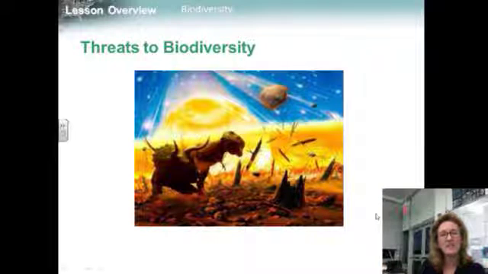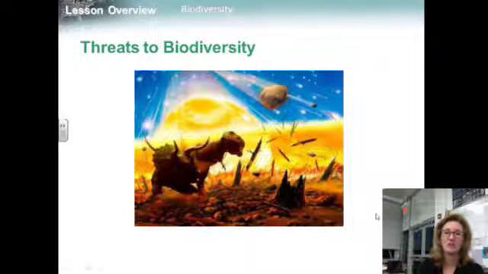Species diversity is related to genetic diversity. The more genetically diverse a species is, the greater its chances of surviving disturbances. So, as human activity reduces genetic diversity, species are put at a greater risk for extinction. Species diversity is also linked to ecosystem diversity. As ecosystems are damaged, the organisms that inhabit them become more vulnerable to extinction. Humans reduce biodiversity by altering habitats, hunting, introducing invasive species, releasing pollution into food webs, and contributing to climate change.